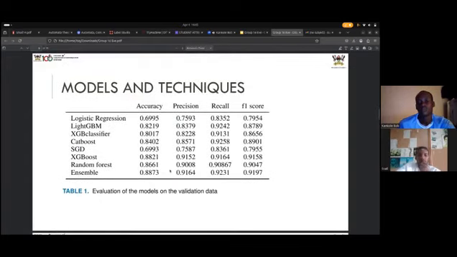So the models and techniques we used: we had logistic regression, and all these are the models we used. We trained many of them on default parameters. Maybe the one I'll talk about is the ensemble. For the ensemble, we combined XGBoost and our weakest model, which was the random forest. And when we combined them, those are the results we got. We used all evaluation metrics, but the one we considered the most when deploying was the F1 score.